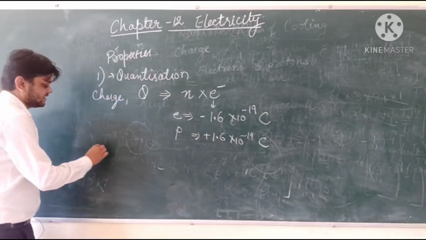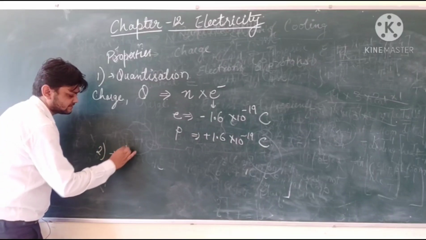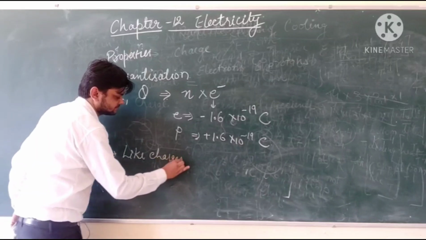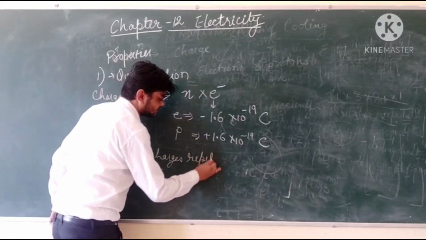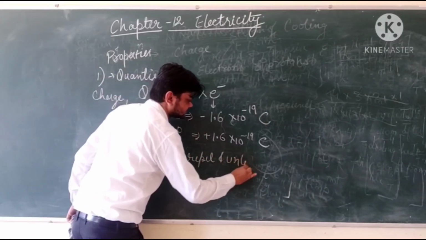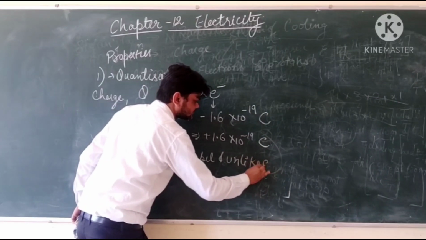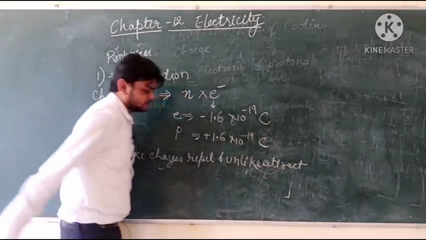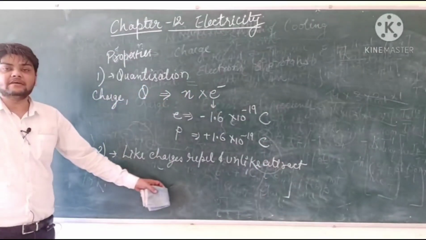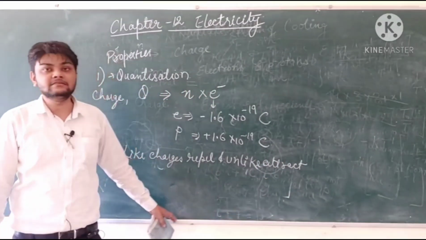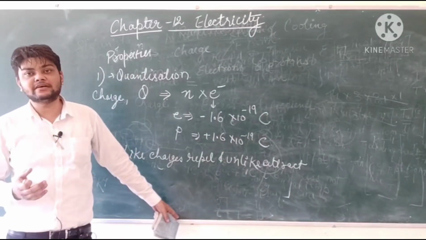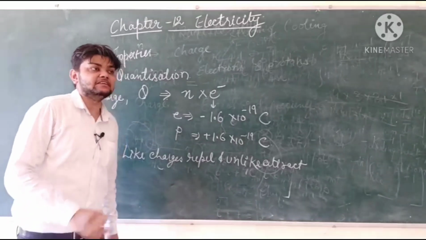Then the second property is that like charges repel and unlike charges attract each other. Therefore, if you bring any two positive charges together, they will repel each other, or two negative charges together, they will repel each other.